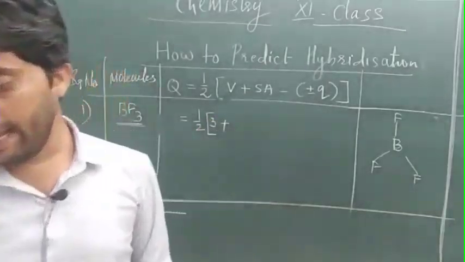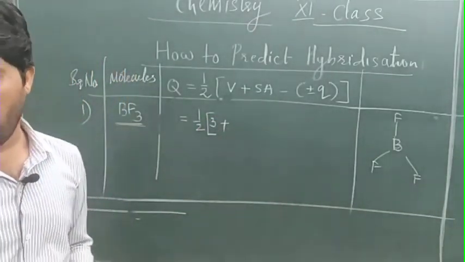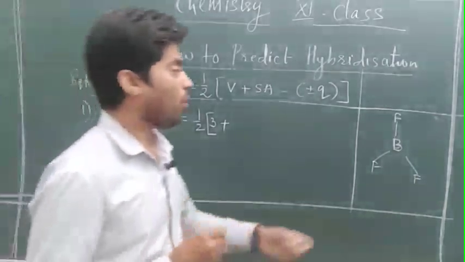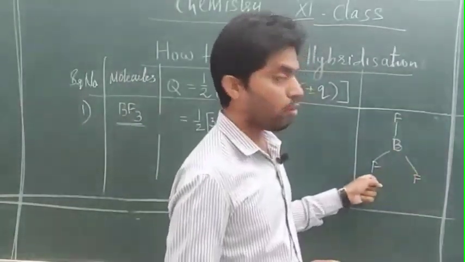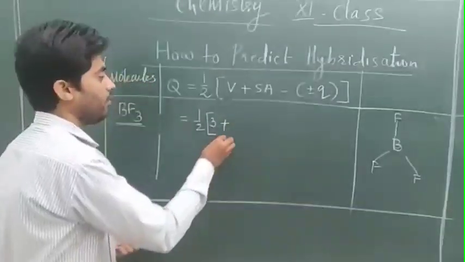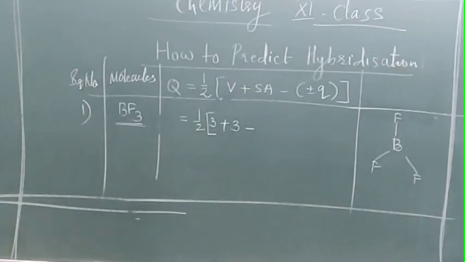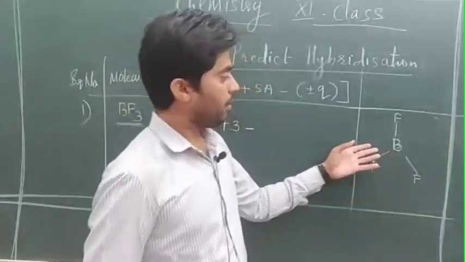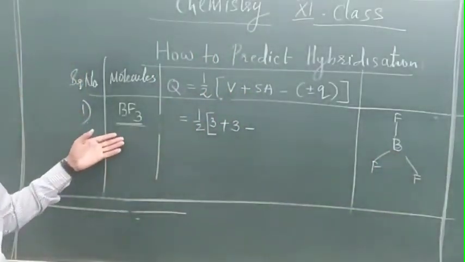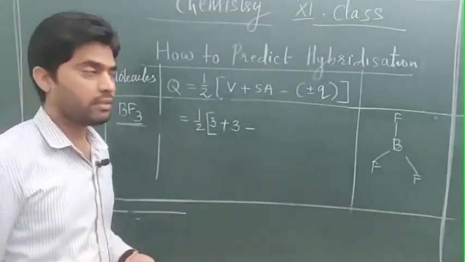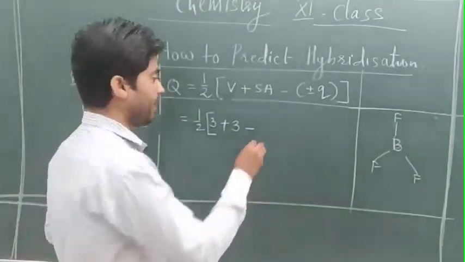SA is the number of monovalent atoms surrounding the central atom. Boron is the central atom, surrounded by monovalent fluorine. How many are there? 3. We will write 3. Then we have the minus sign, and after it the charge. In the BF3 structure, there is no charge, so it is 0.